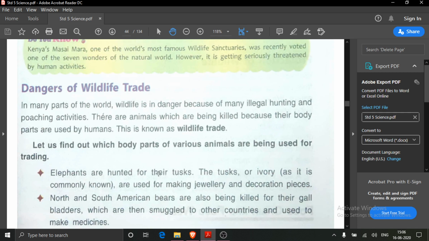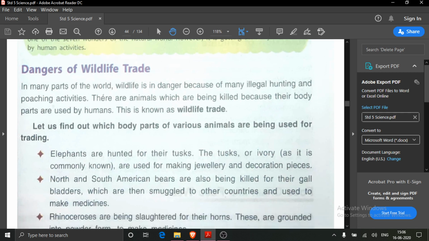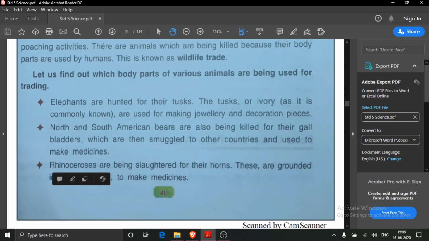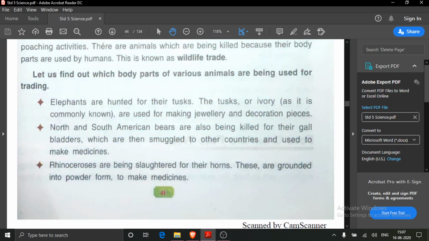Like elephants are hunted for their tusk. You must have seen the tusk of the animals, which is used to make jewelry and decorative items. Then North and South American deer are also being killed for their gallbladders, which are then smuggled to other countries and used to make medicines.